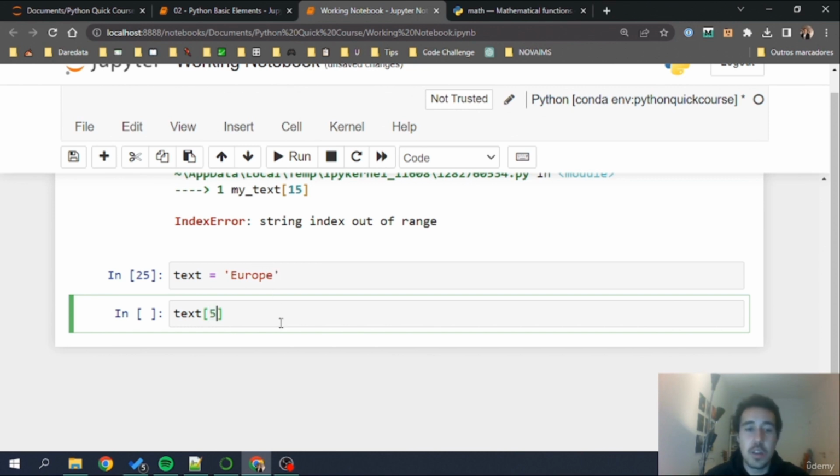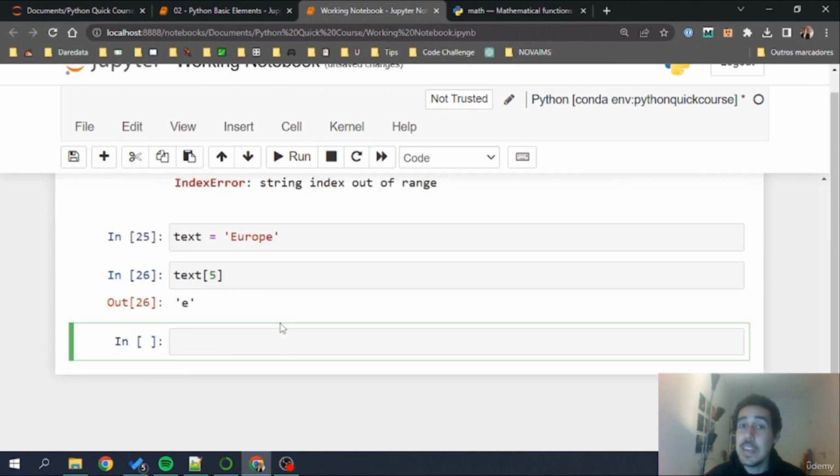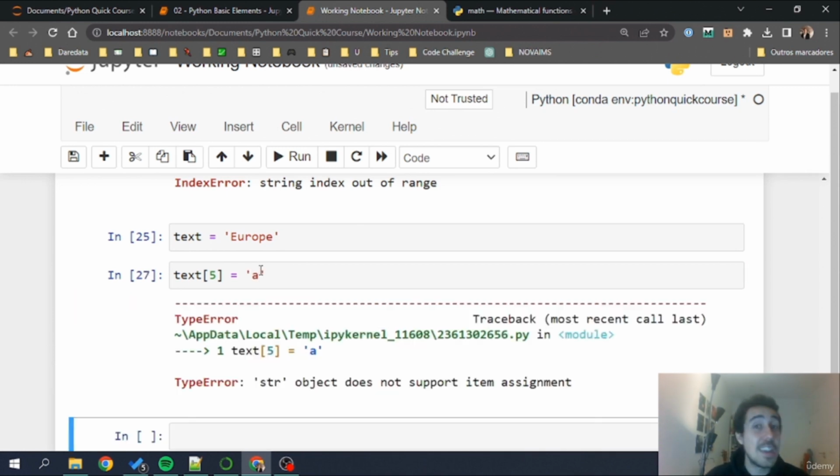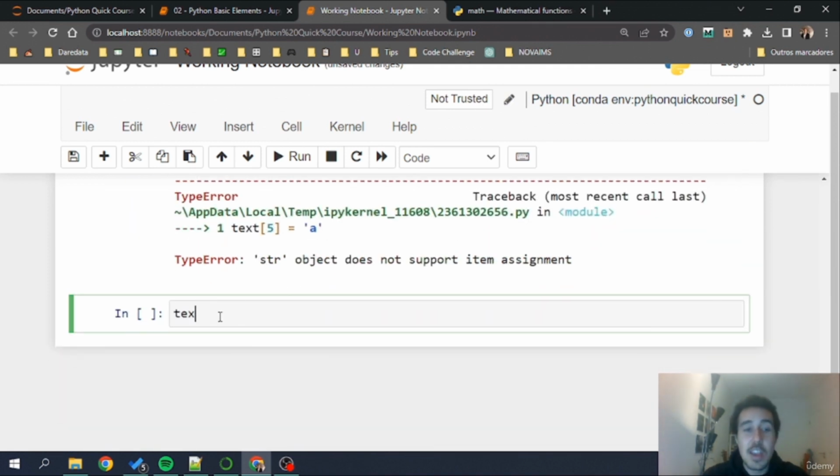If I go for text 5, I'll get the E. Imagine that I would like to substitute this with an A, for example, assigning to this position an A. Let's see what we will have. We have an error, and basically Python gives us that property of strings that they are immutable, they can't be changed. One thing that I can do, of course, to change this string is replacing the whole text.